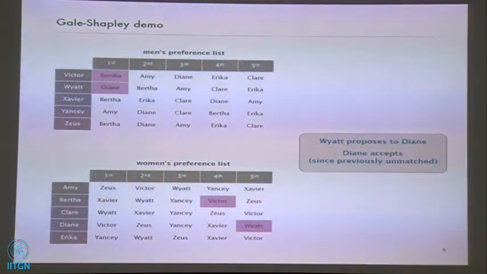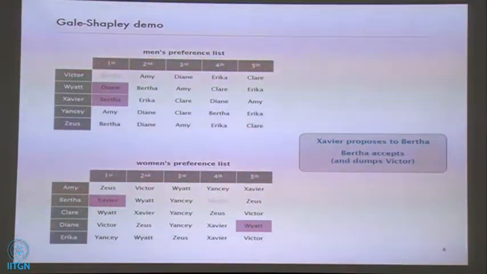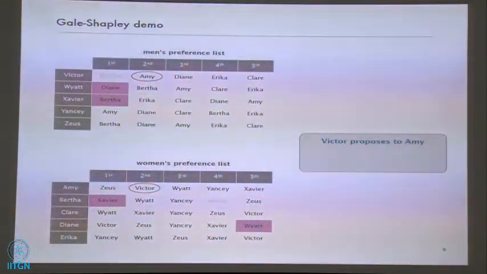Now things become more interesting. Javier goes out, proposes to Berta. What does Berta do? She rejects Victor and accepts Javier's proposal, because she prefers him. Victor goes back to being unmatched, so we immediately give him the next chance. He goes out and proposes to Amy. Amy is unmatched, so she accepts Victor.